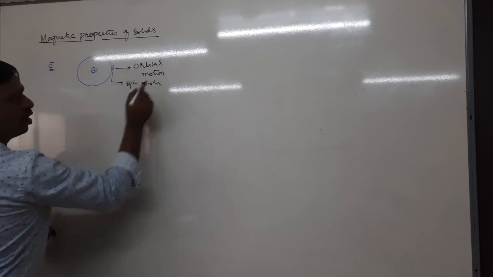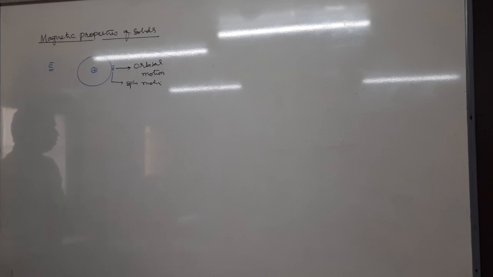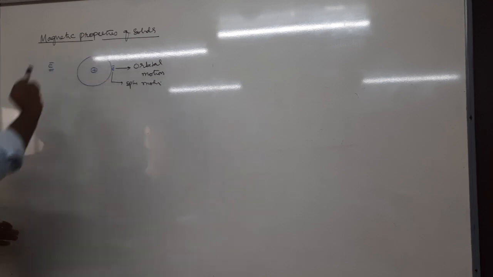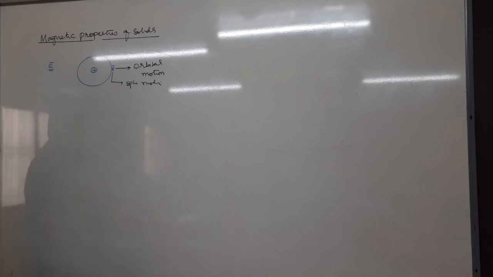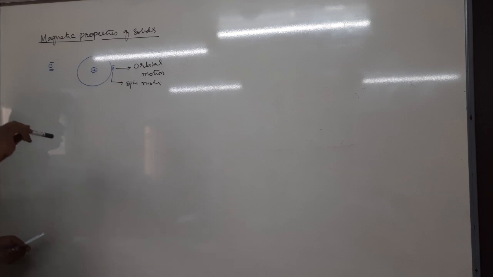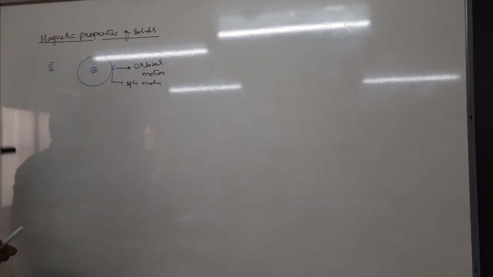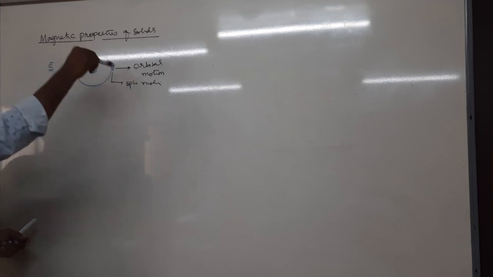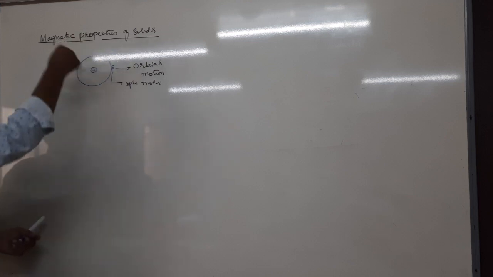What is orbital motion? The electron moves around the nucleus continuously, that is orbital motion. What is spin motion? The electron can also move along its own axis, spinning. So it spins along its own axis and revolves around the nucleus.